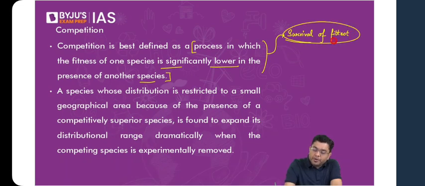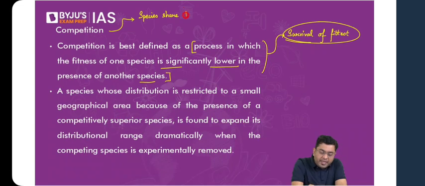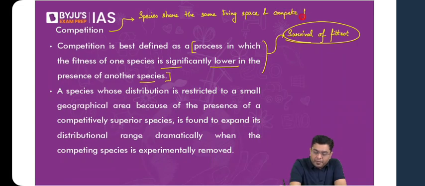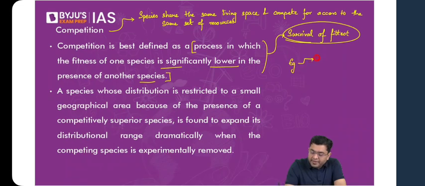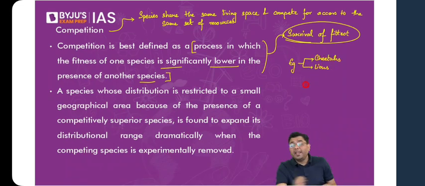Now here you will find, in the case of competition, species will share the same living space and compete for access to the same set of resources. For example, take the case of cheetahs, and also let's take the case of lions. Both of them will consume the same herbivores, isn't it? Both of them will be vying for the same herbivores. Cheetahs, leopards, lions, tigers also. They all will be vying for the same set of herbivores. So if one of them consumes a large number of herbivores, the other population comes to danger.